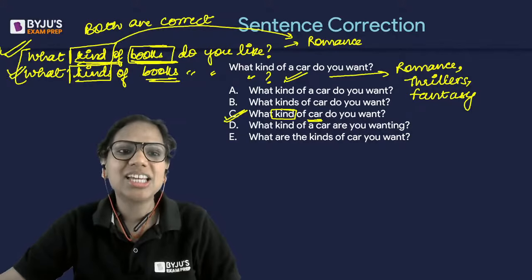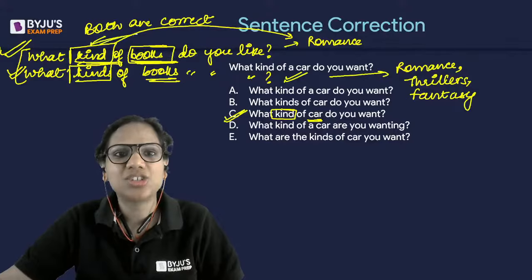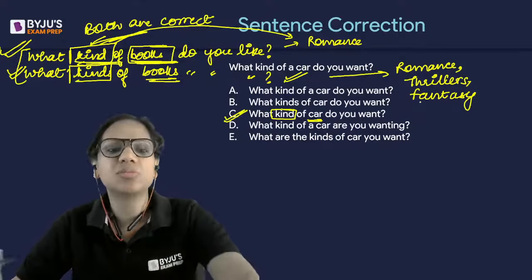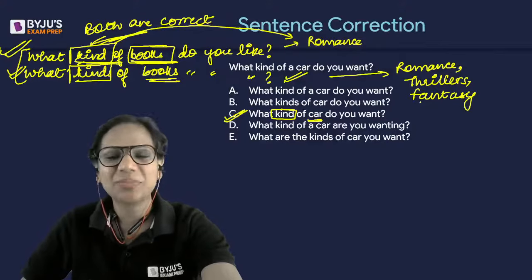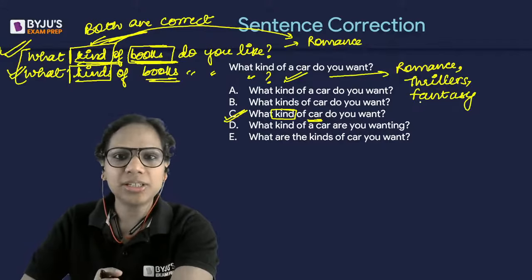Both are correct, just that your expectation is different in both the cases. Here you're expecting just one genre, one type, one category. Here you're expecting multiple genres, multiple categories. Okay, remember this. All right, any query in what we've done today?